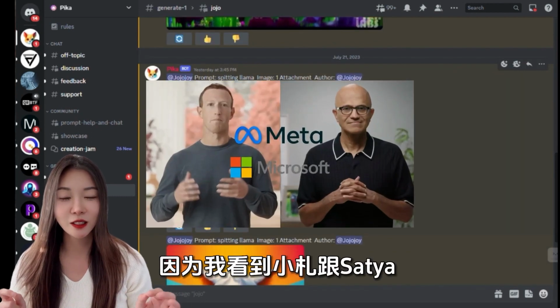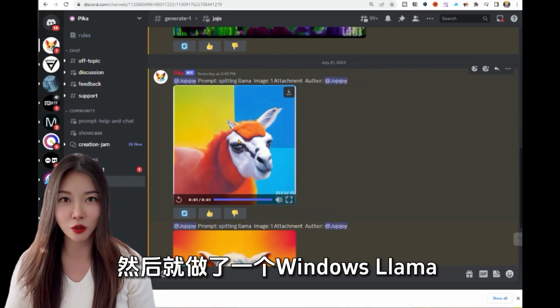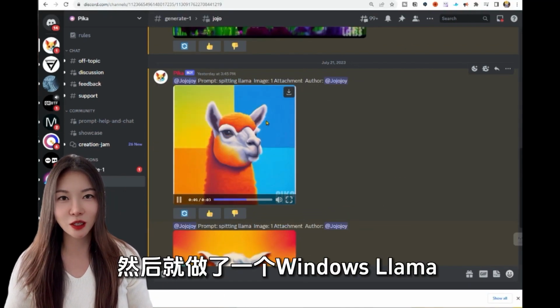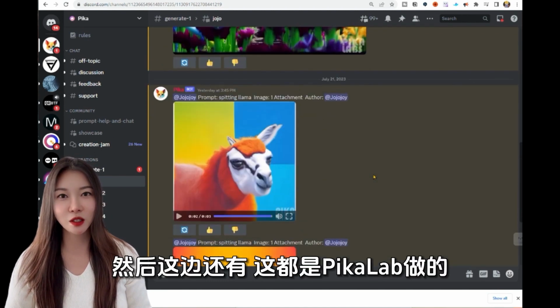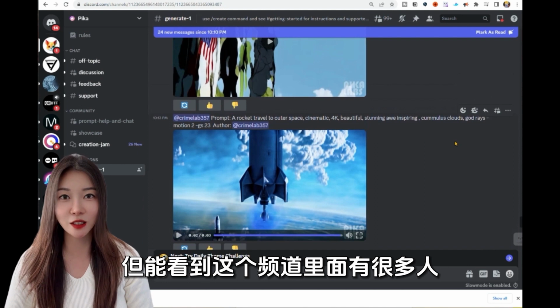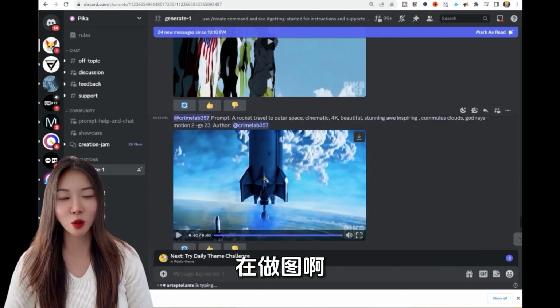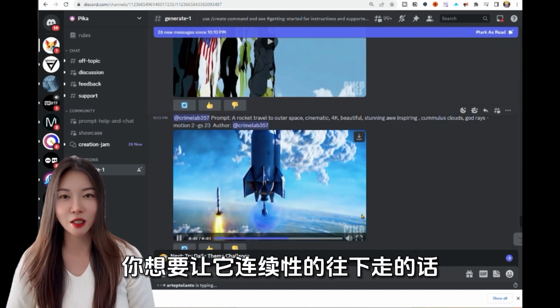This one I generated with Midjourney. Because I saw that the scumbag and Satya were together, and then I made a Windows llama, and I asked him to move his mouth, and then here, this is all made by Labs, and you can see it in this channel. There are many people making graphics.